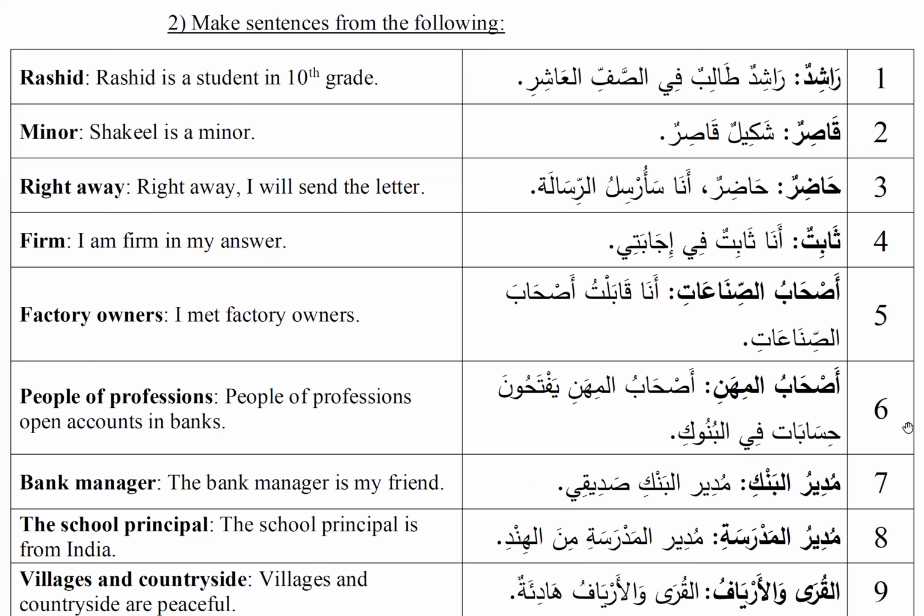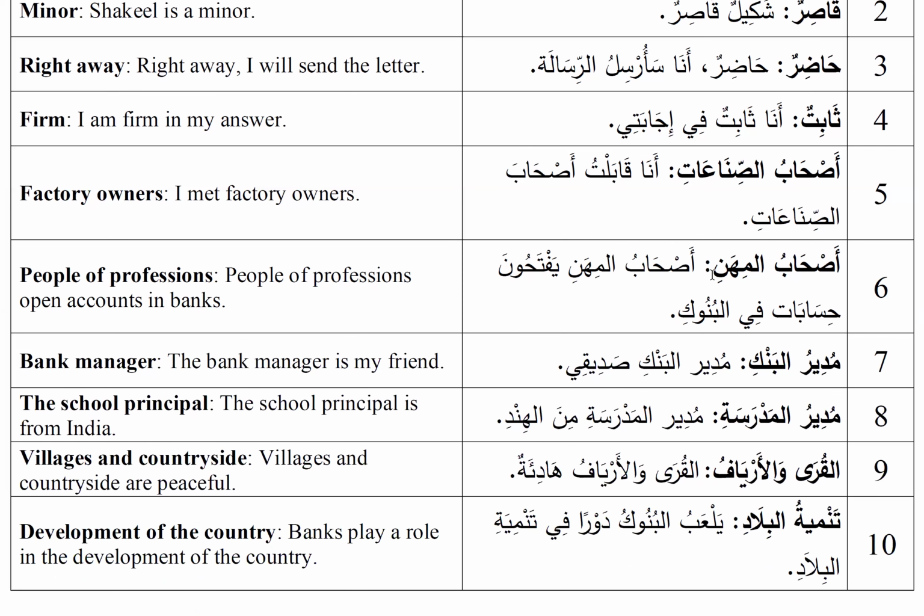Number 5, أصحاب الصناعات, which is factory owners. So أنا قابلت أصحاب الصناعات. I met factory owners. قابلت means I met. أصحاب المهن is people of professions. So أصحاب المهن يفتحون حسابات في البنوك. People of professions open accounts in banks. مدير البنك is bank manager. So a sentence is مدير البنك صديقي. The bank manager is my friend. مدير المدرسة is the school principal. مدير المدرسة من الهند. The school principal is from India.